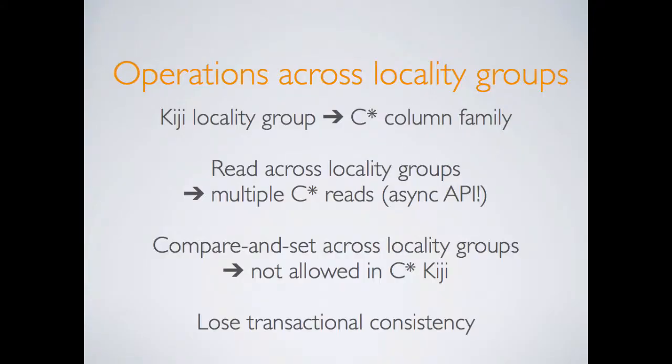If anyone has any ideas on how to support a compare-and-set across multiple column families, please talk to me afterwards. And finally, we had this notion of a row as a unit of transactional consistency in Kiji previously. So we've lost that in the Cassandra version, again, for all the reasons I just showed.